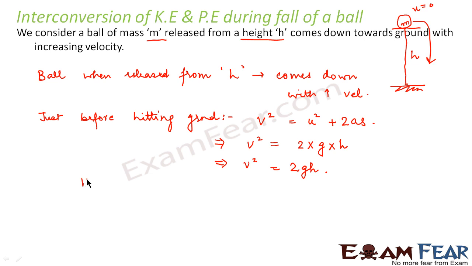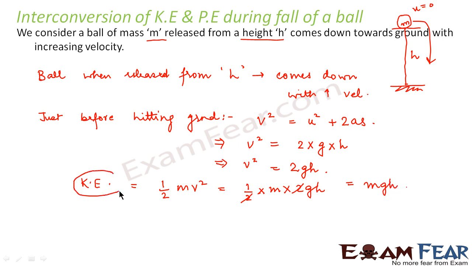Correct? This is the value of v square just before it hits the ground. So at this position, what would be the kinetic energy? Kinetic energy would be half mv square. That means half into m into, instead of v square we write 2gh. So we can write this as mgh.